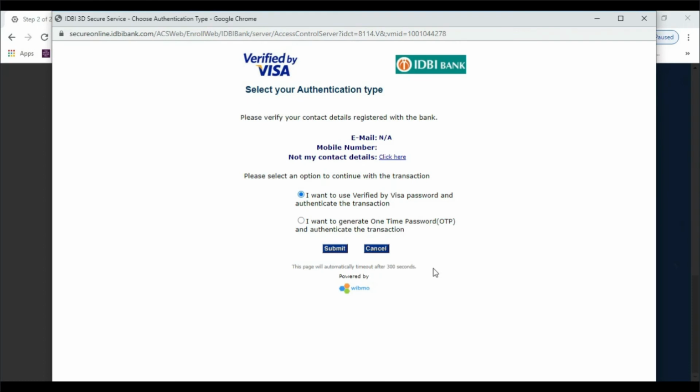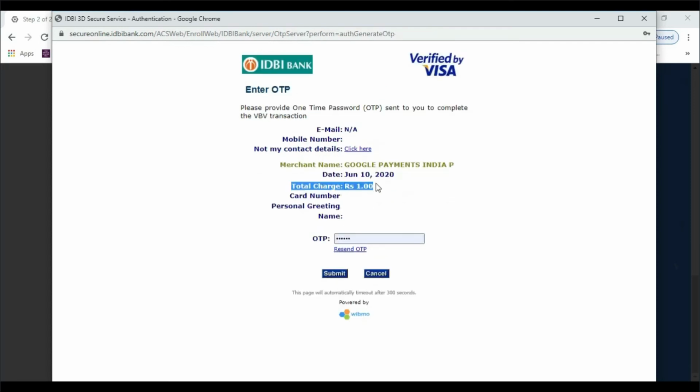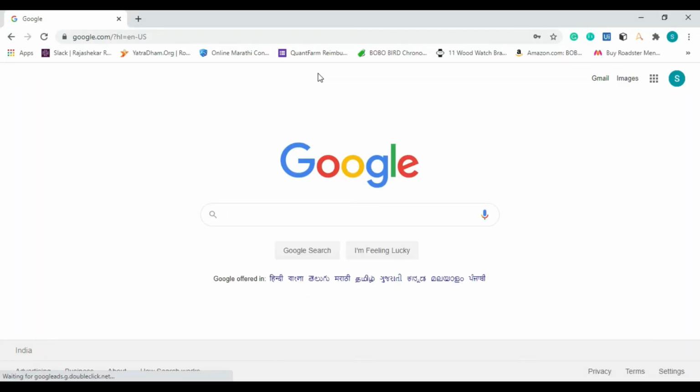Here we have two options. The first one is we can verify our account with the help of the Visa password, or else we can generate an OTP. Here I'm clicking on generate OTP and clicking on submit. After that we will get this kind of window. It is only charging 1 rupee to us, and that 1 rupee will be credited back to your account. So no need to worry about the charges. It is totally free. After completion of the process, again go to the Google Cloud platform.